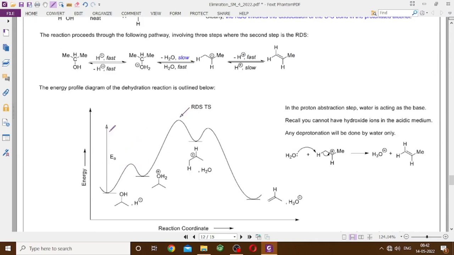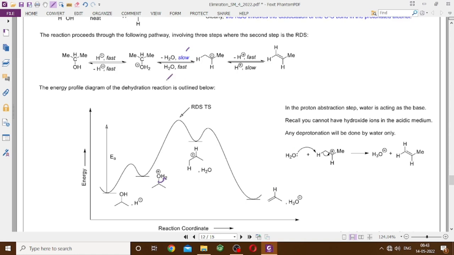And the energy profile diagram for such a dehydration reaction is something like this. So the first step is rapid protonation to give you the conjugate acid of the alcohol. Then you have your rate determining step where this C-O bond is broken, you get a carbocation and water. That is the rate determining step, the slow step, and then you lose one of the beta protons to give you the alkene. So that's how it is done.